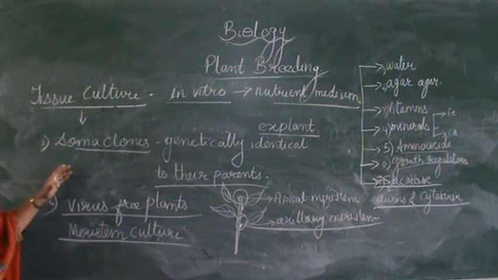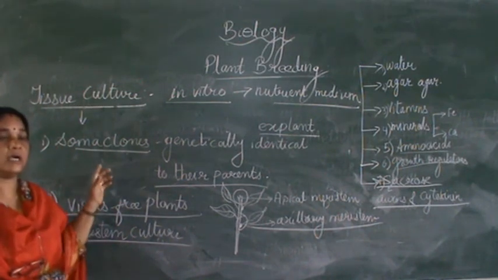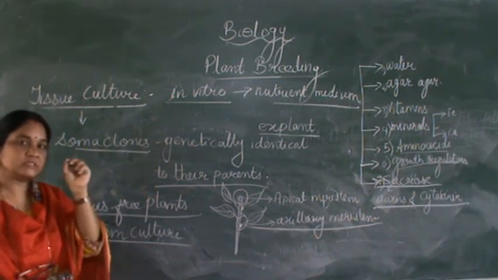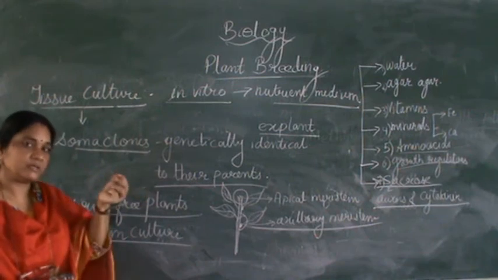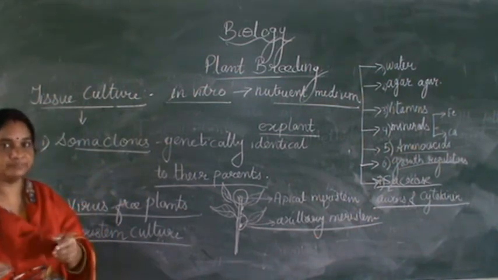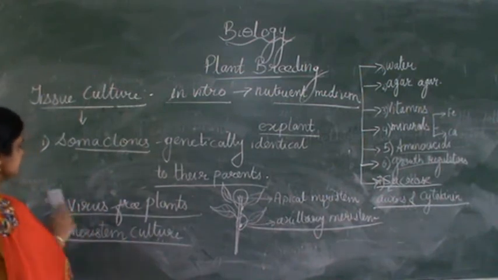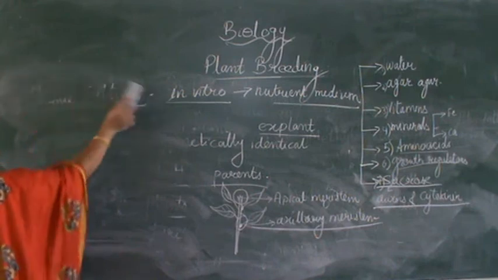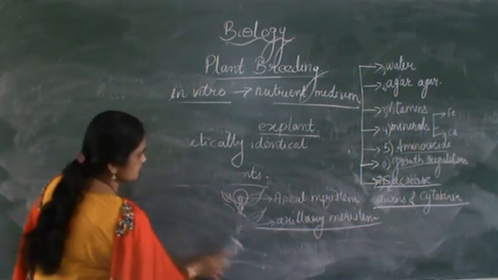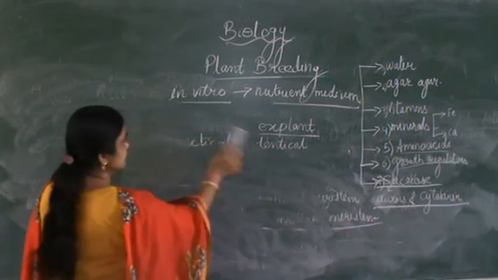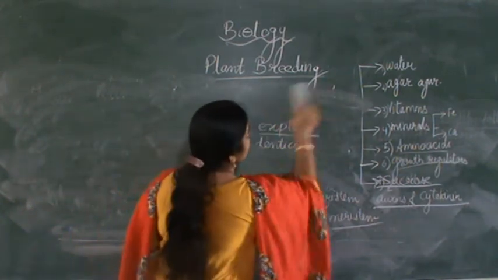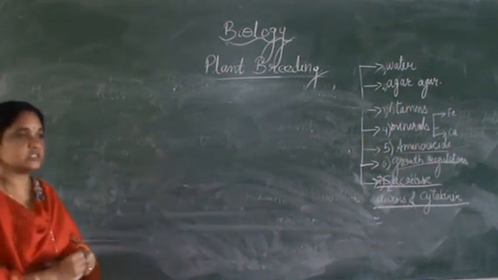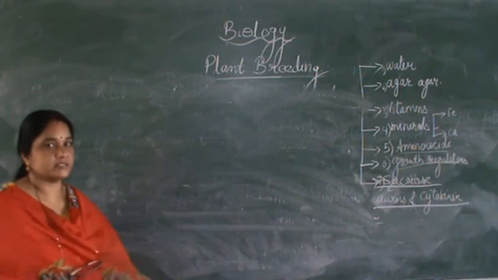So that is another advantage of tissue culture. Many plants can be grown, disease-free plants can be grown, and the cell which is needed can also be genetically modified. Cells can be selected for this method. Next we will see another interesting technique in plant cultivation, known as somatic hybridization.